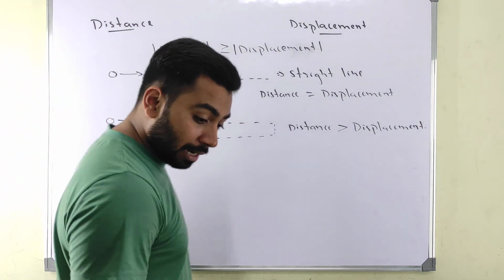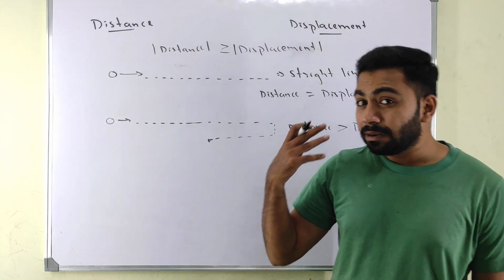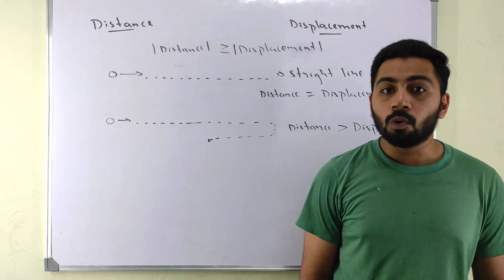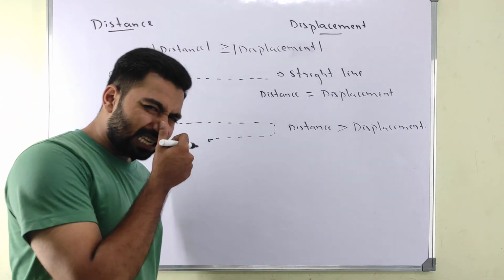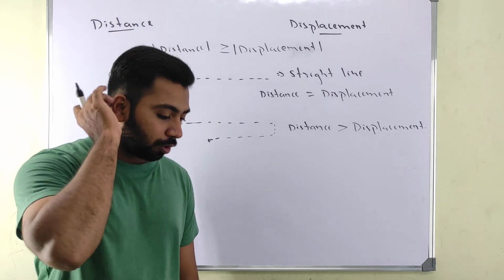And one more thing, displacement can never be more than distance. It can be equal to or less than distance, but it can never be more. Okay, hope you got it. Now one more small thing: distance is a scalar quantity whereas displacement is a vector quantity.